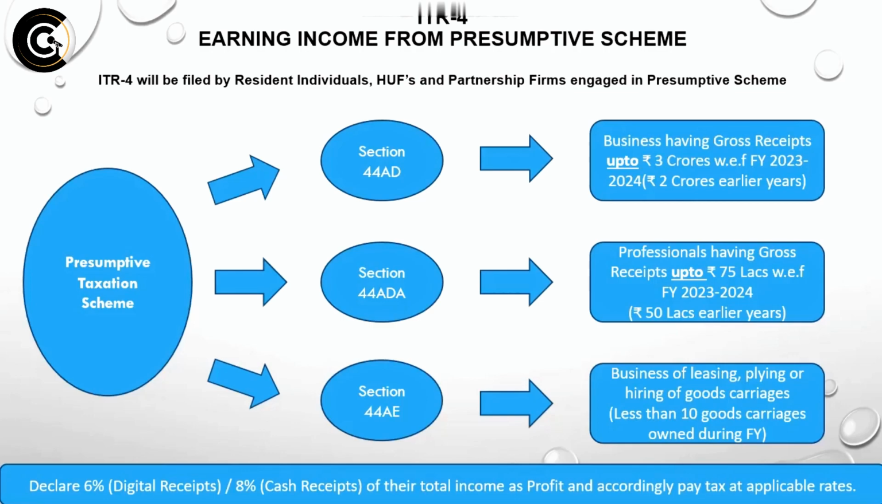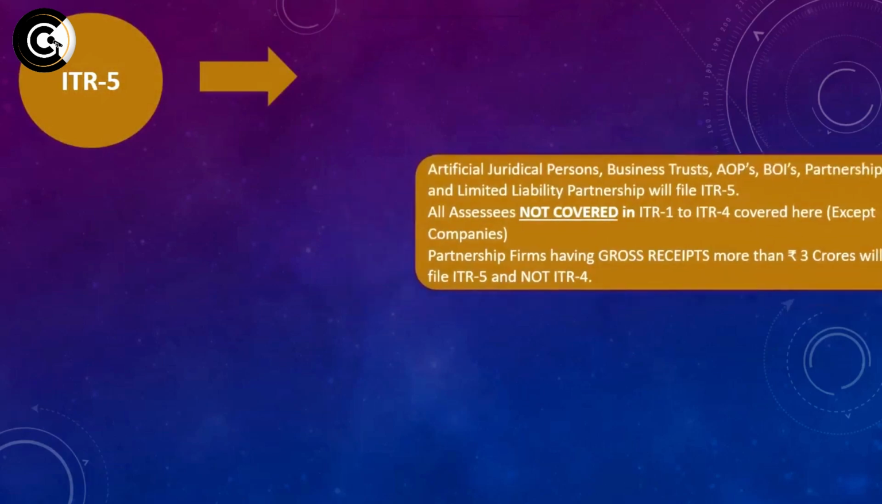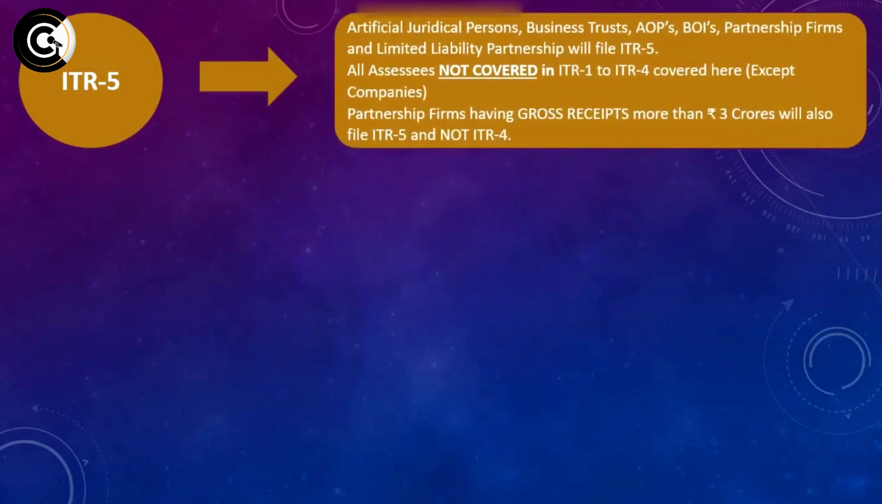As I said, basis their residential status or basis their type of assessment. The next three ITRs, which probably would be the last part of this discussion. The first of them is ITR 5, which is applicable to some specialized assessees, I would say, who are not covered under ITR 1 to ITR 4.